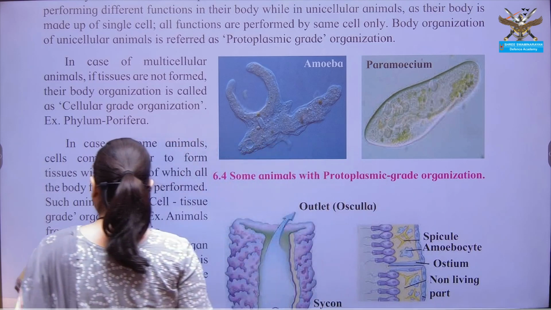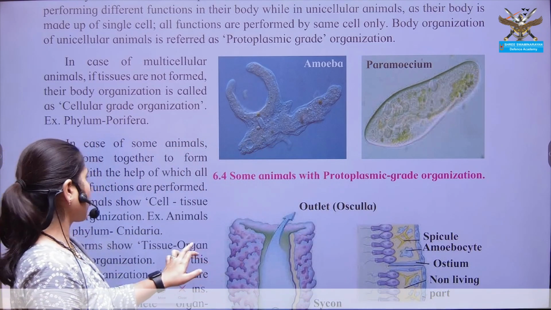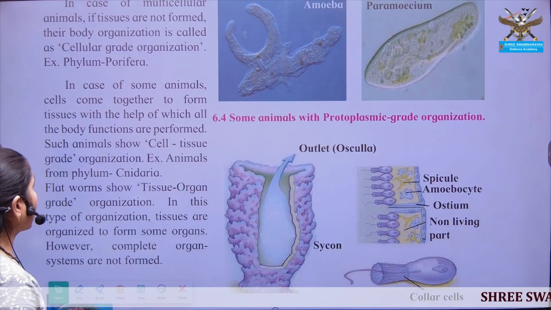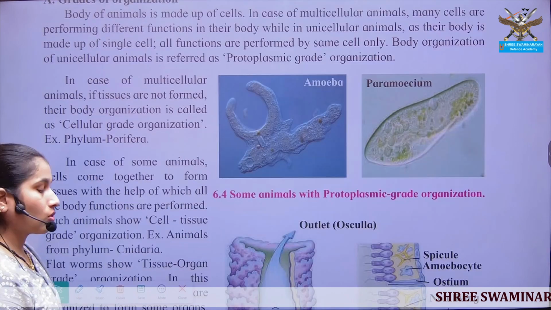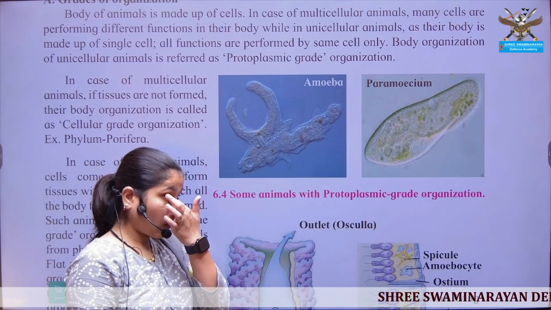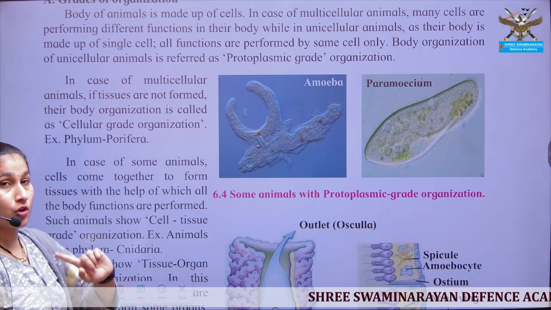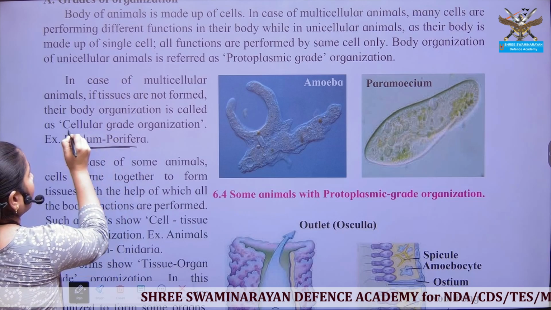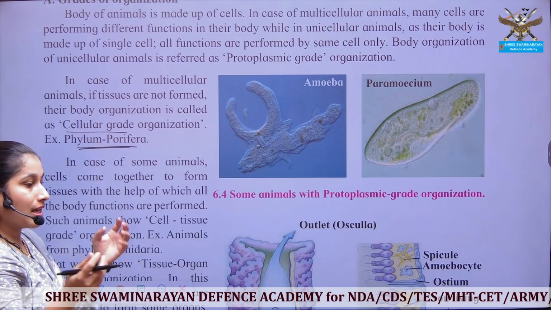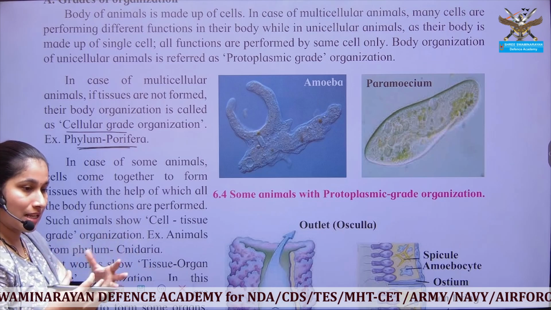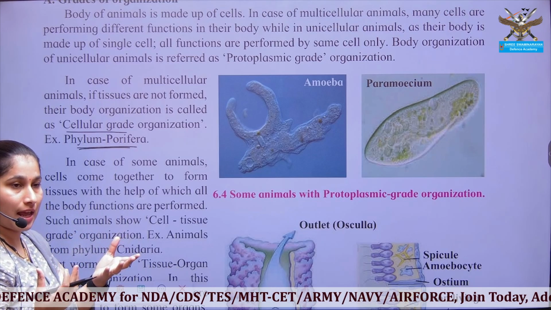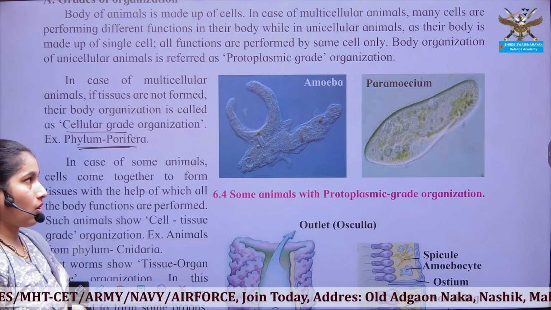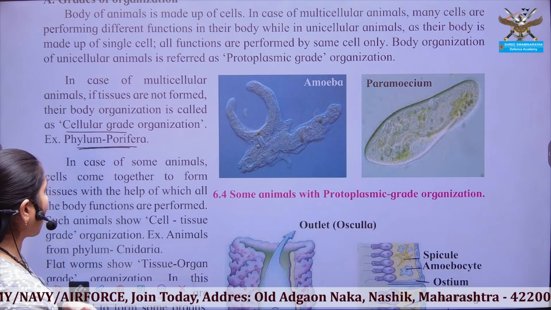So with the help of examples, we'll try to recall them. The organisms that show the cellular grade of organization are the organisms of phylum Porifera. The cells showing similar structural and functional characteristics come together and perform as an individual organism. They perform their functions as an individual organism.